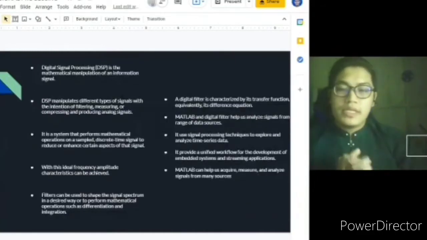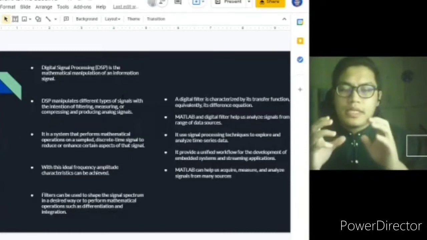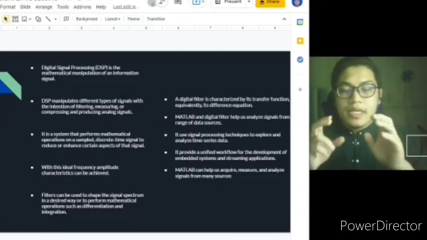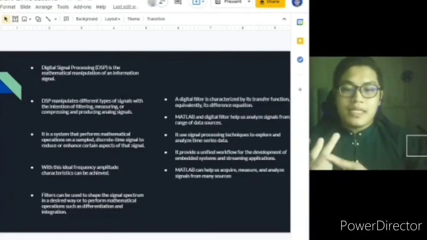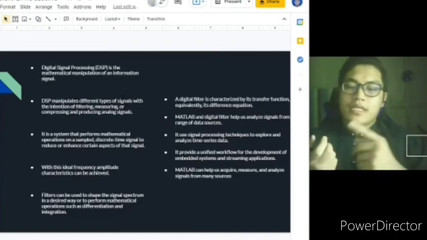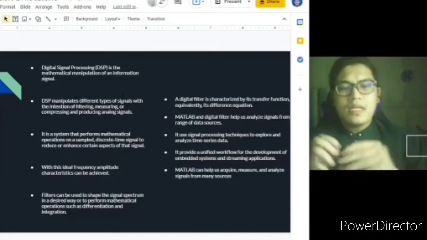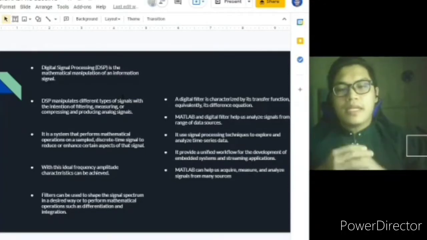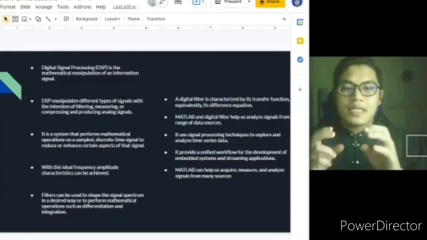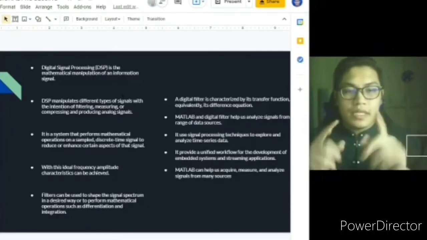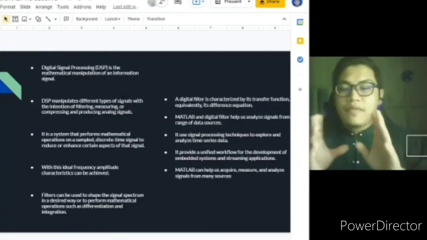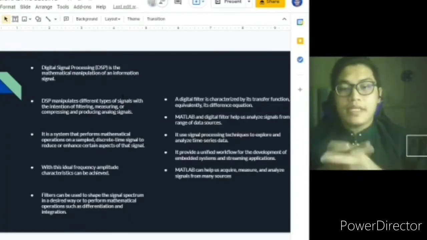Okay, as for the introduction, digital signal processing is the mathematical manipulation of an information signal. This DSP manipulates different types of signal with the intention of filtering, measuring, compressing, and producing analog signal. It is a system that performs mathematical operation on a sampled discrete time signal to reduce or enhance a certain aspect of that signal. With this, the ideal frequency amplitude characteristic can be achieved.